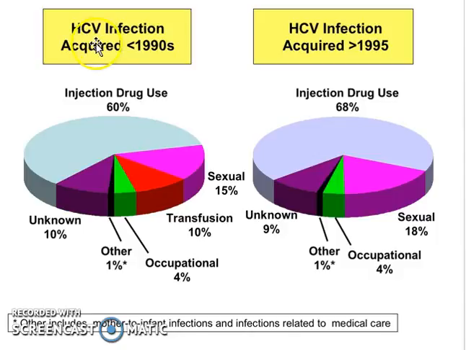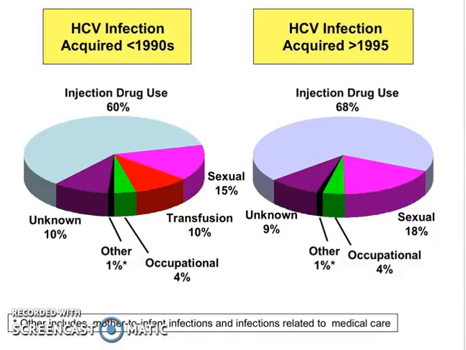So with HCV infection, we're just looking at this as an example of the different common modes of transmission that are out there. So again, that's transmission through blood transfusions, occupational encounters, unknown sources, and then primarily for this particular virus, we're looking at injection through drug use.